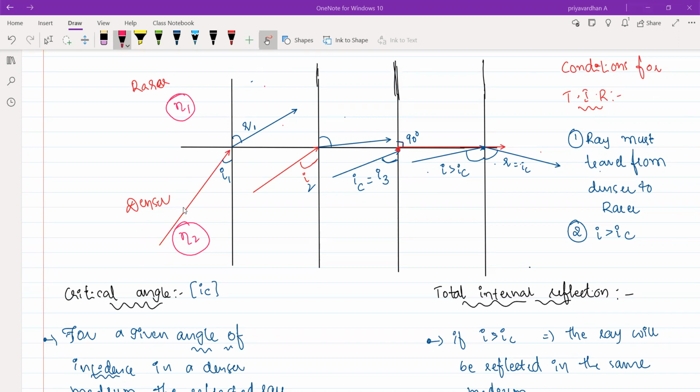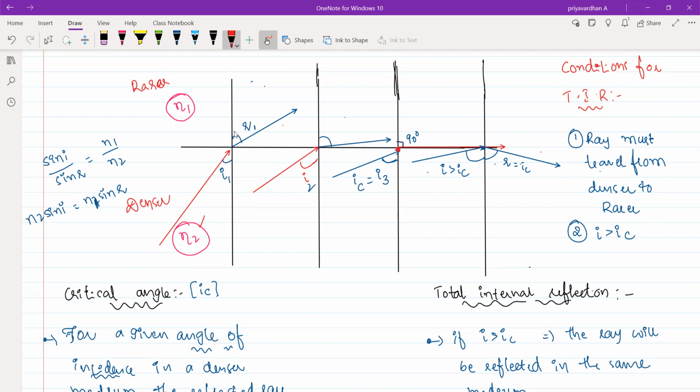I'll give you a clue for Snell's law. Whenever you are taking sin i by sin r, you should write it as eta 1 divided by eta 2. Or I can write it as eta 1 sin i equal to eta 2 sin r, it must hold true. I'll give clarity on it. Wherever you have the incident angle, whatever the angle it is, the corresponding refractive index must be taken. See here, for i, eta 1 must come.